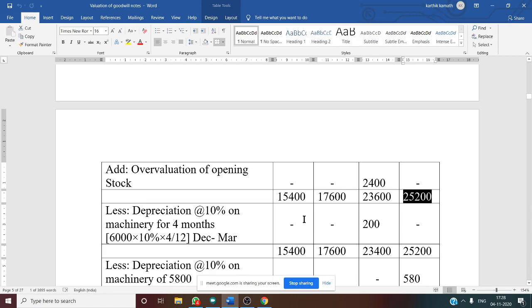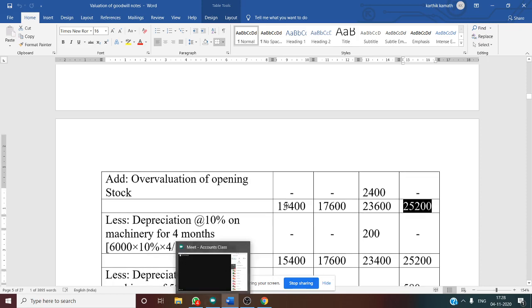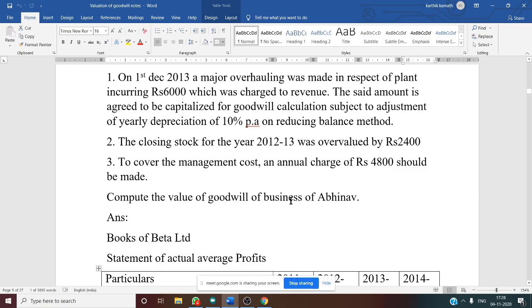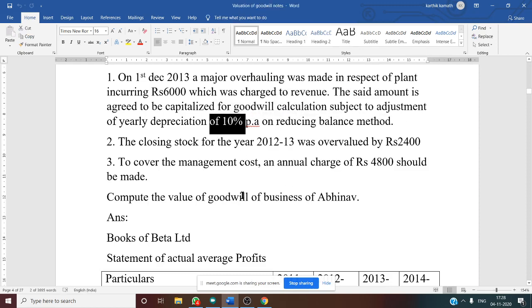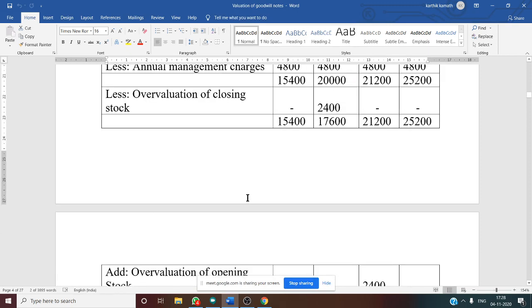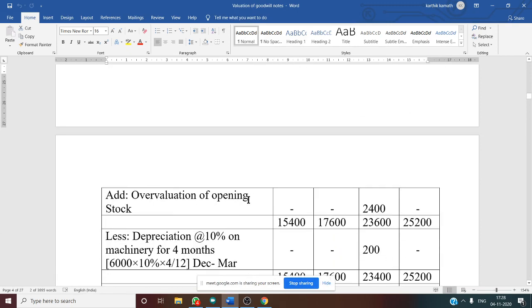So there are a total of 4 years. After making all the adjustments, there is depreciation. In the question they have spoken about depreciation on the reducing balance method, and the rate of depreciation is given as 10%. Now on what amount are you going to calculate depreciation? That is the next question.